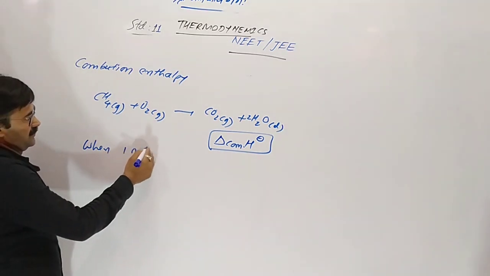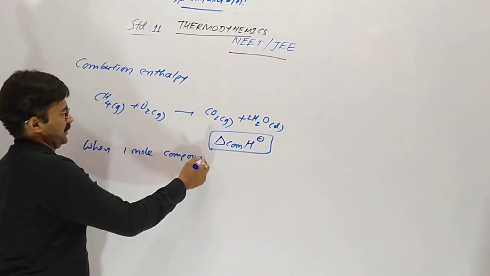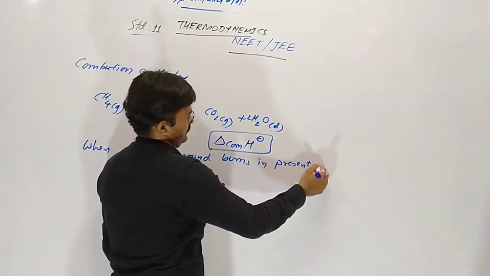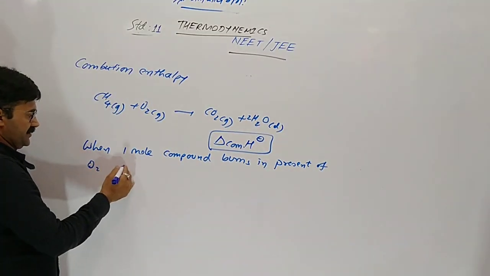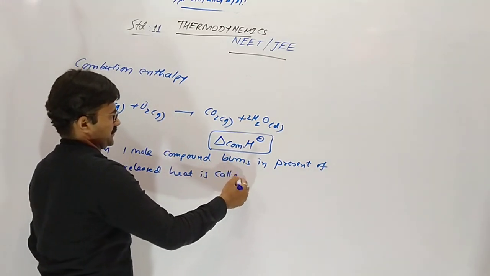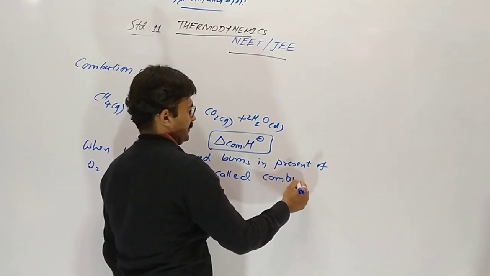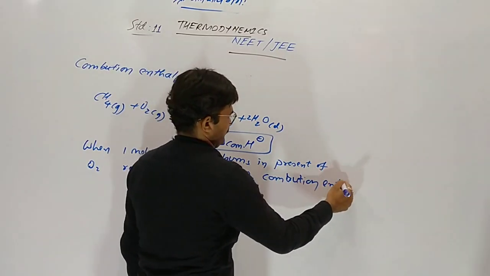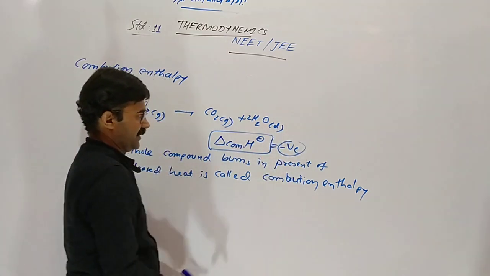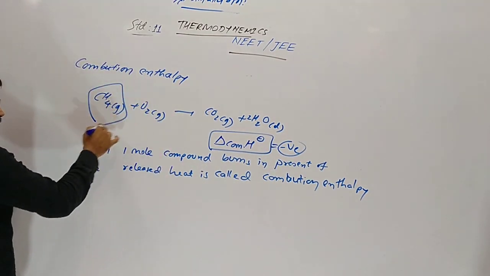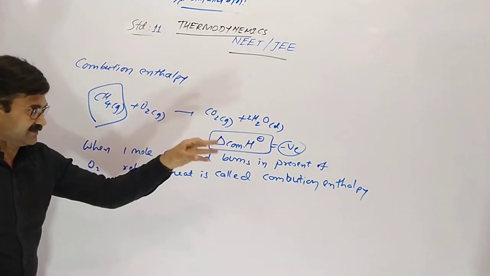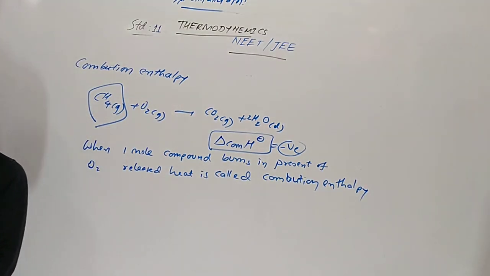When one mole compound burns in presence of oxygen, the released heat is called combustion enthalpy. Combustion enthalpy should be negative. Why? It releases heat. The one mole compound should be completely burnt in the presence of oxygen, so it releases heat per mole. It is called combustion enthalpy.